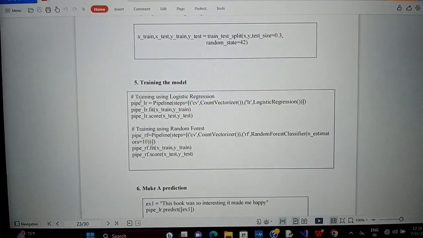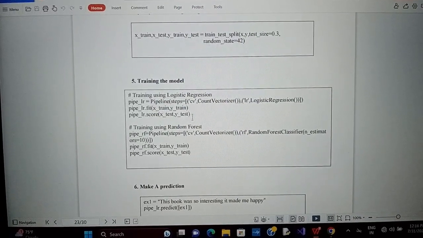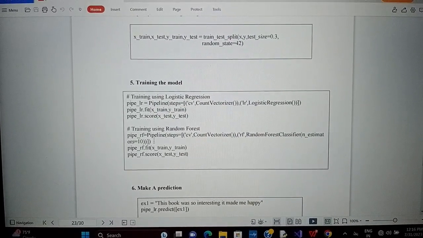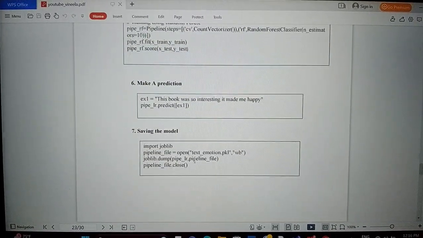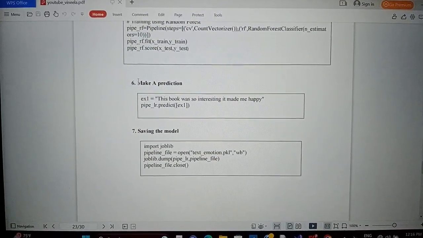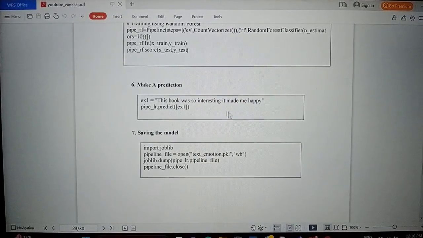And next comes training the model. Training using logistic regression, we are going to use this code. And training using random forest classifier, we are using this code. And lastly, after all this, we are trying to make a prediction. In the sense, we are writing here a text.